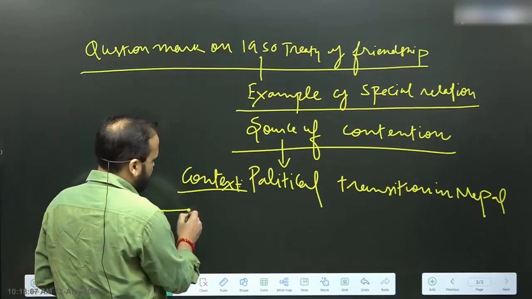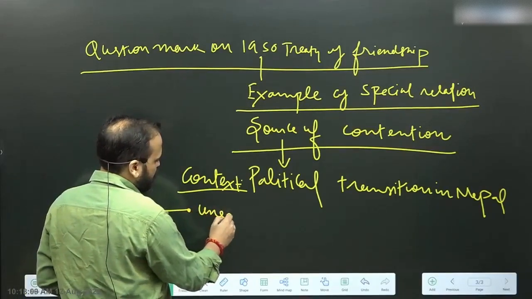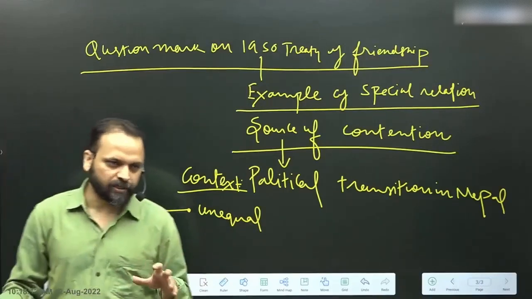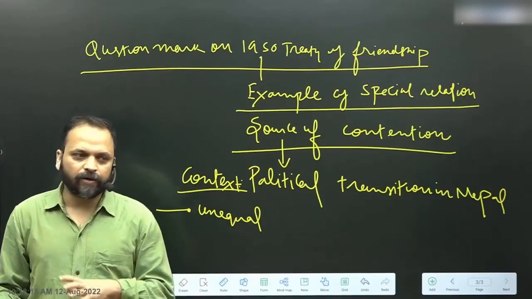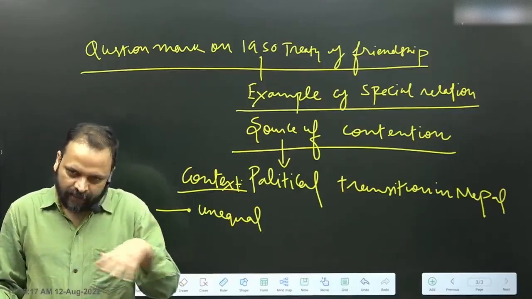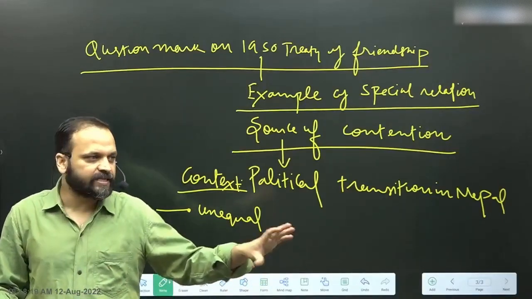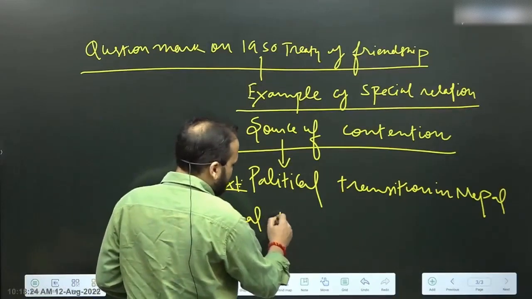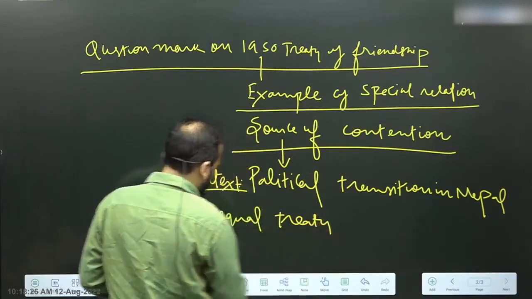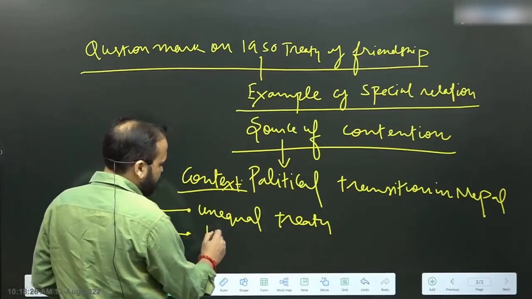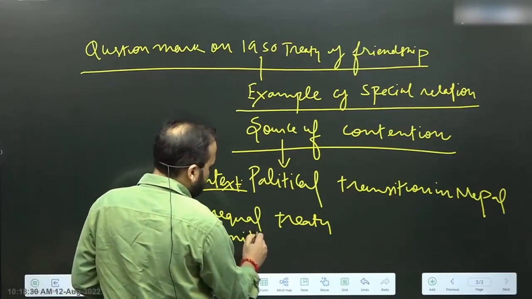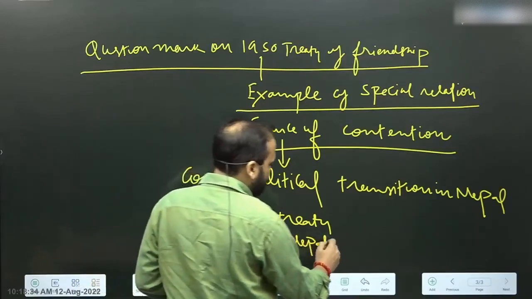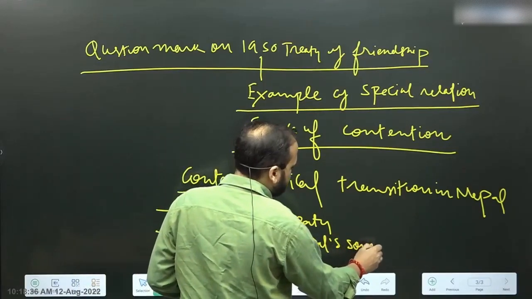So it is criticized in Nepal, and the context is always important. You cannot make a blanket statement. We are saying that in some context in Nepal, this treaty is criticized. All right? So this treaty is criticized for being an unequal treaty. This treaty is criticized for limiting Nepal's sovereignty.